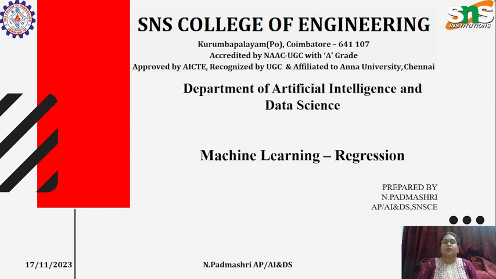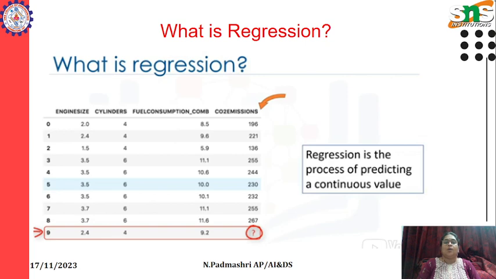Today I am going to explain the topic in machine learning called regression. What is regression? Regression is the process of predicting a continuous value. If we take any data set or any real-time example, if we want to predict the continuous value, we are going to use the concept regression.